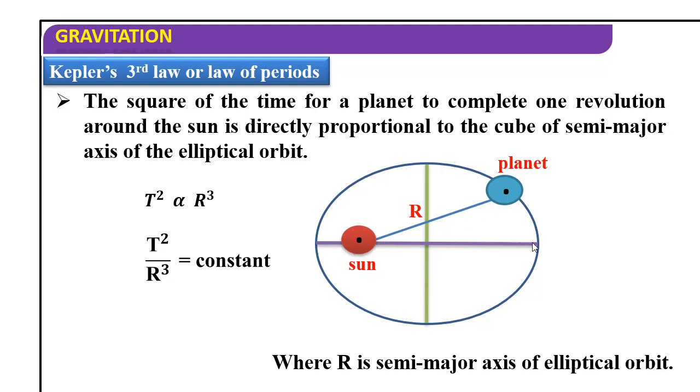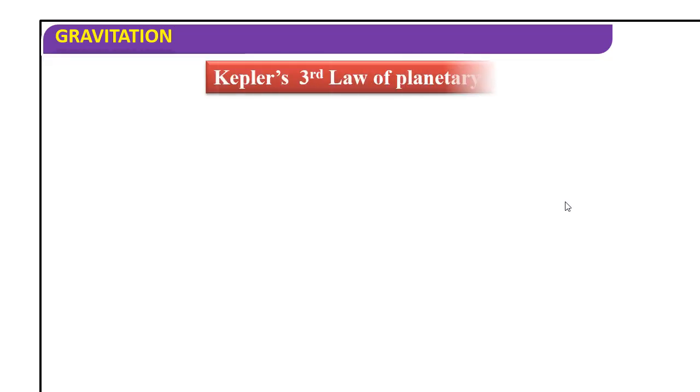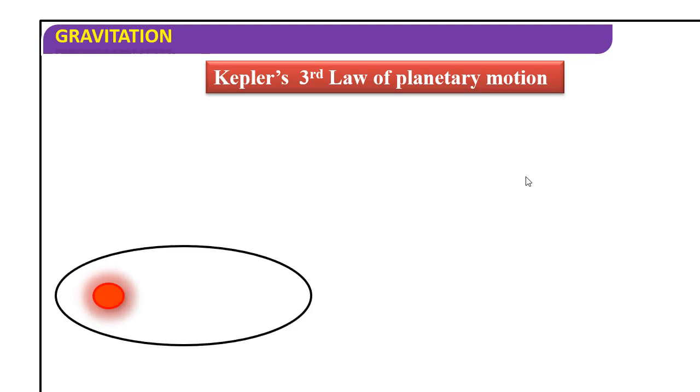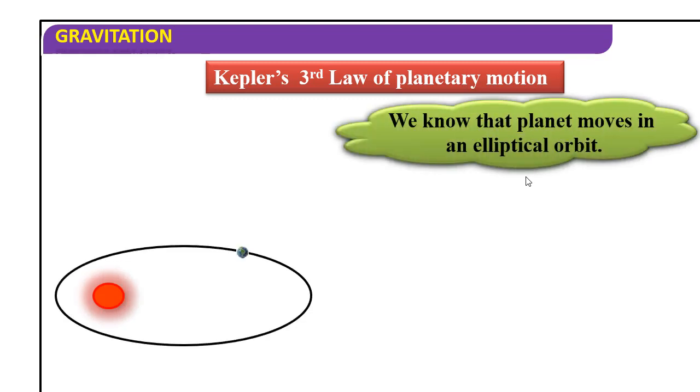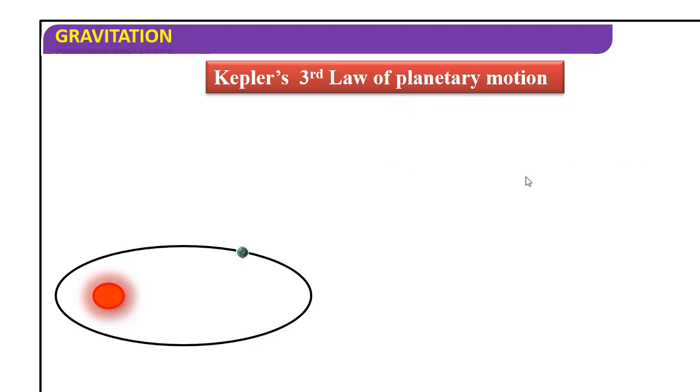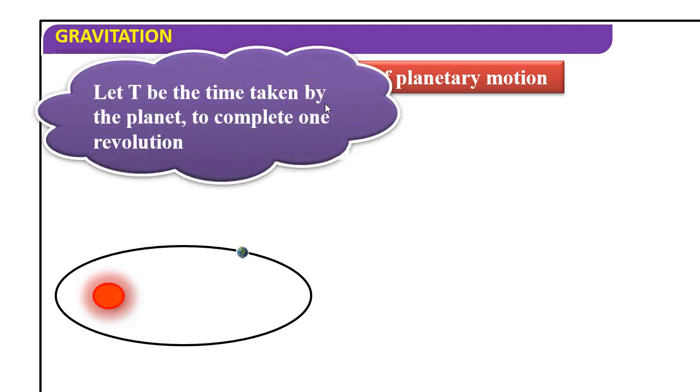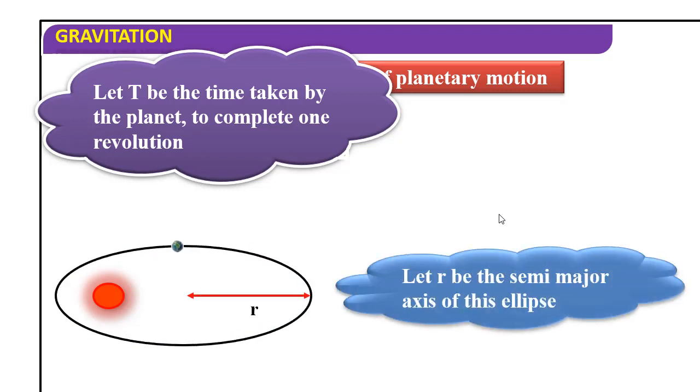Kepler's third law of planetary motion. Let us prove that also. We know that the planet moves in an elliptical orbit. Let T be the time taken by the planet to complete one revolution. Let r be the semi-major axis of the ellipse.